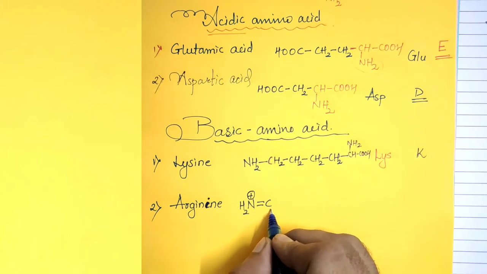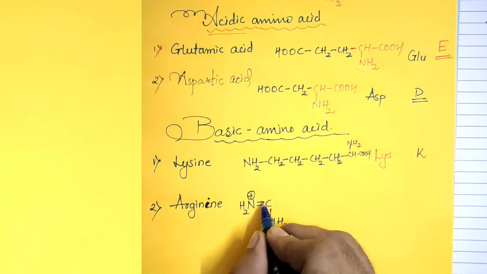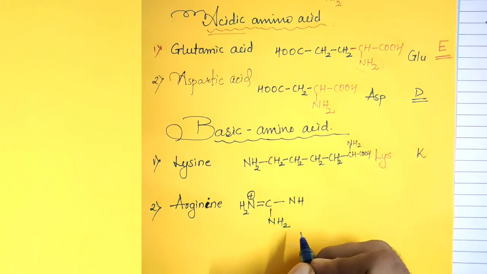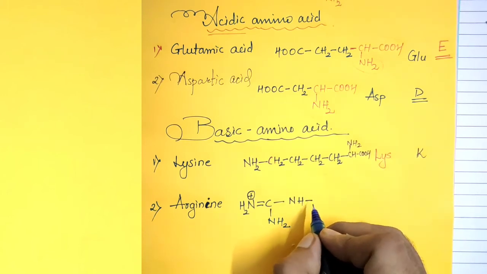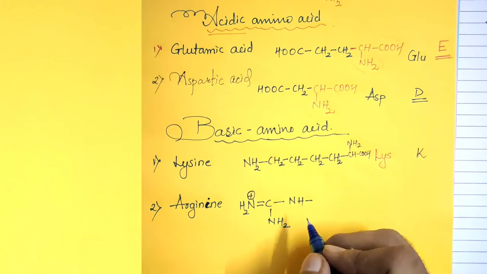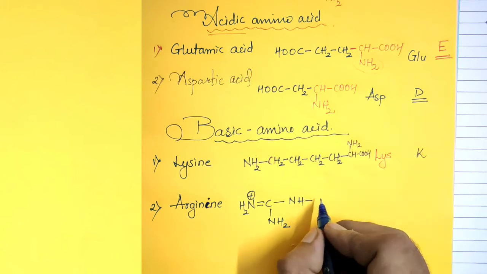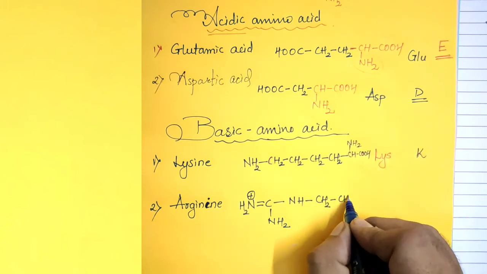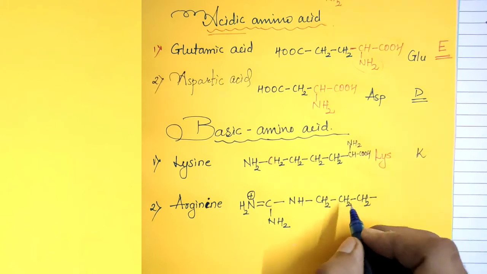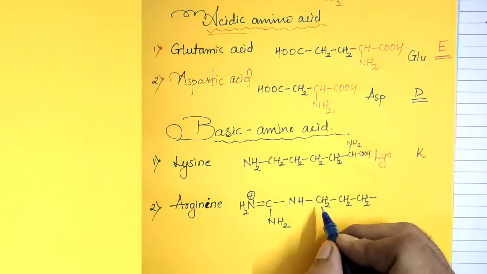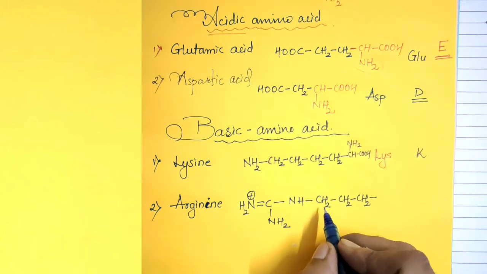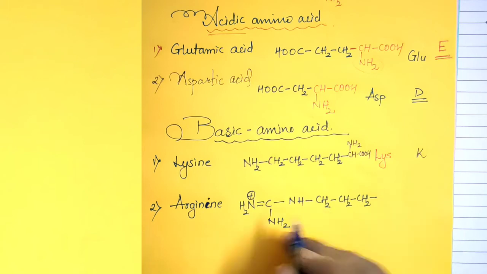Now one amino group is attached to this carbon atom, carbon valency 4, and the fourth bond is to an NH group with the methylene group. Actually it is 3 times CH2, CH2, CH2, but in the textbook it is written only 1 time. So make a correction: you can write it in a bracket 3 times, or in the expanded form.